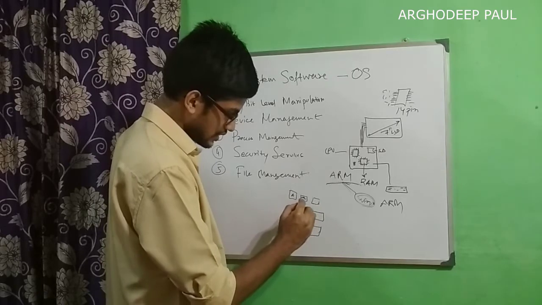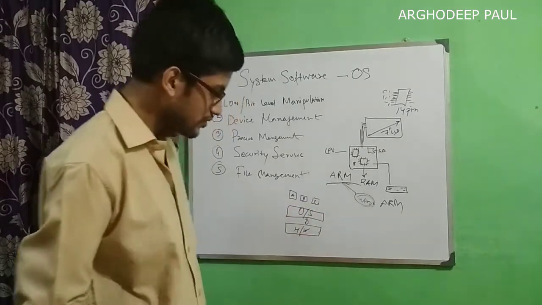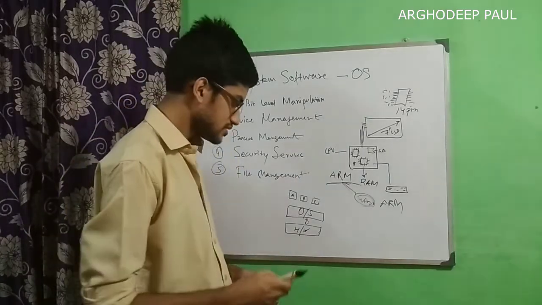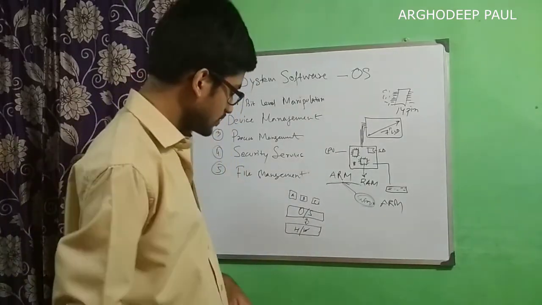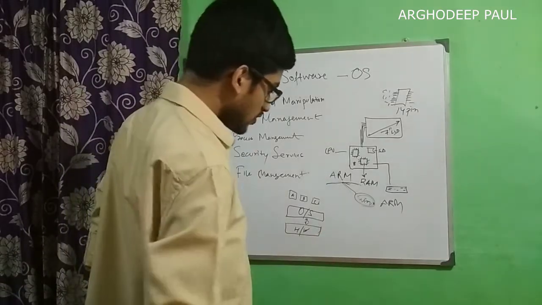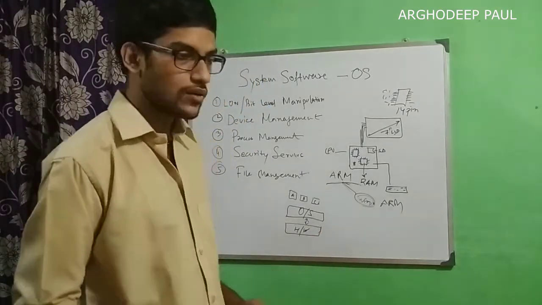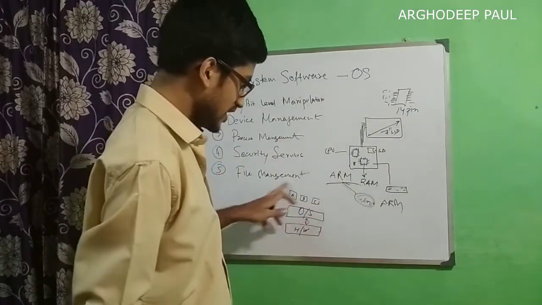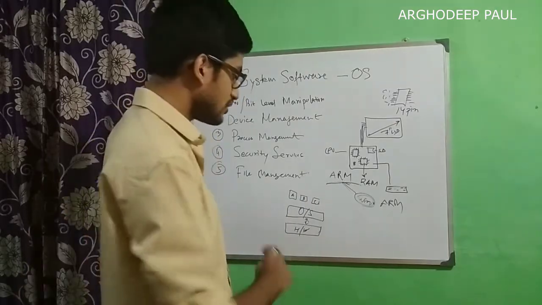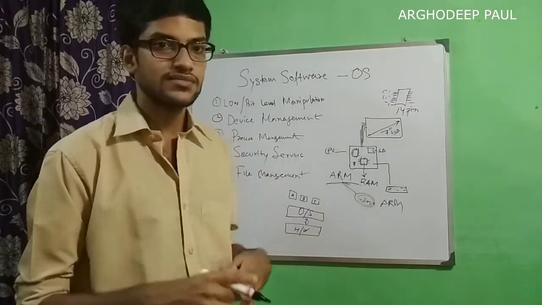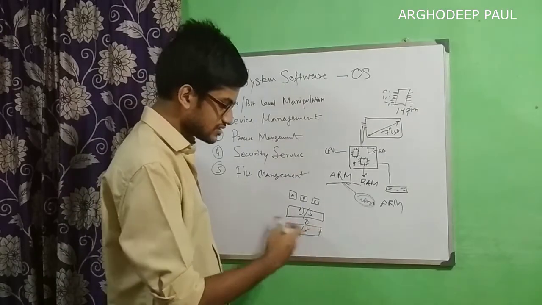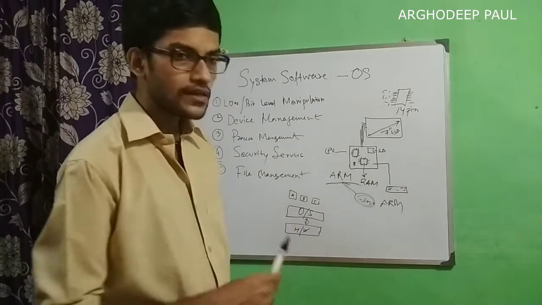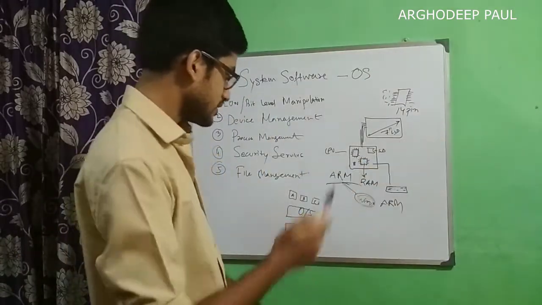Let's call it A, B, and C. So when we are talking about modern operating systems for our desktops and laptops, and even your mobile, then we are actually talking about time sharing operating systems or multitasking operating systems. They are called multitasking because we can run a lot of applications together at the same time. That's why we are calling these types of operating systems time sharing or multitasking operating systems.